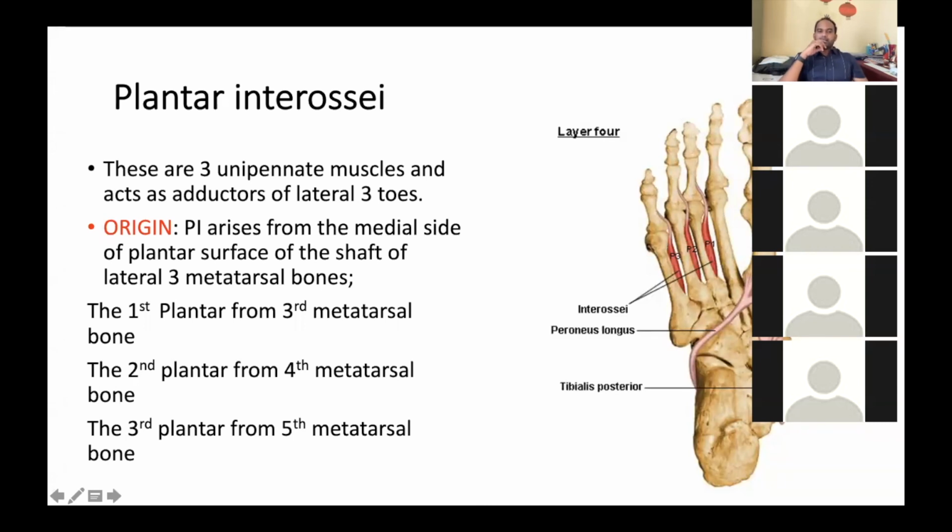Origin: the plantar interossei muscles arise from the medial side of the plantar surface of the shaft of the lateral three metatarsal bones, which are the third, fourth, and fifth. Is it clear? Are you all okay or getting into confusion?